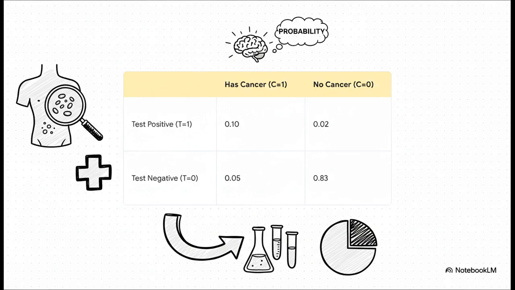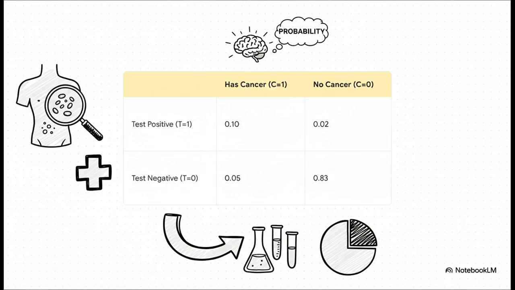Now, let's use conditional probability. What's the probability you have cancer given you got a positive test? Well, we take that 10% chance of having cancer and testing positive, and we divide it by the total probability of testing positive at all, which is the 10% plus the 2%, so 12%.